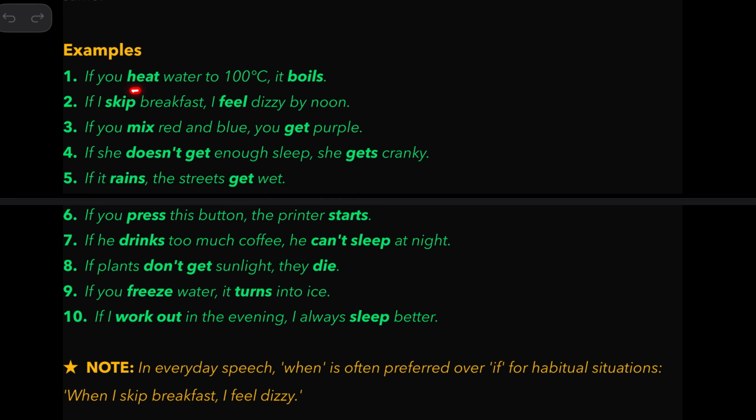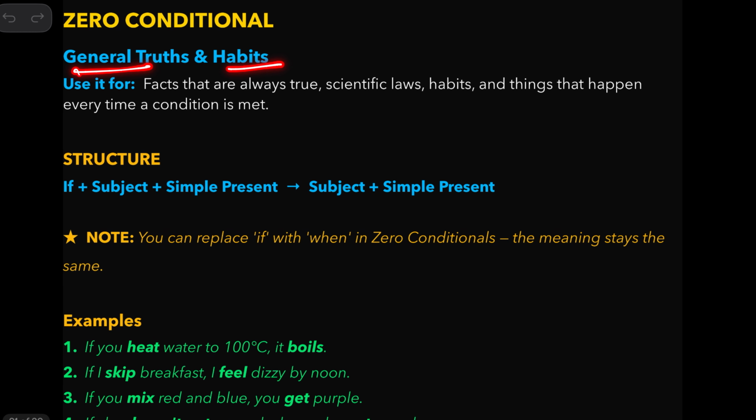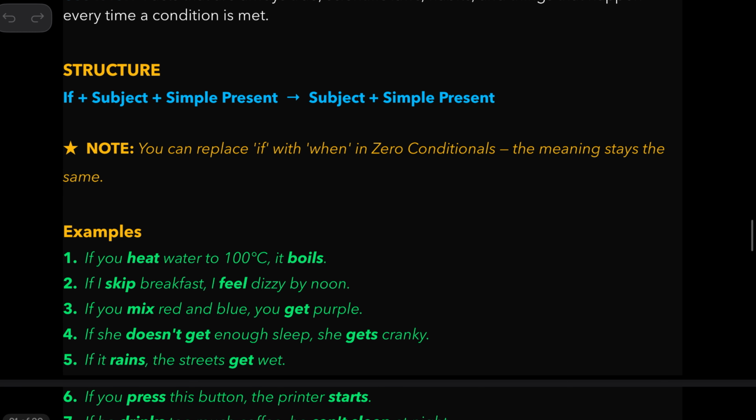So in both clauses, you have present simple. You use present simple in both the clauses to talk about general truths and habits. In fact, in place of if, you can use when here. So when you heat water to 100 degrees Celsius, it boils.